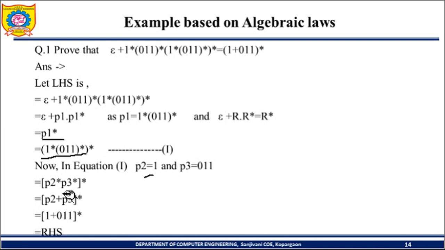So here one rule is there. This is De Morgan's law. I'll write it one more time.